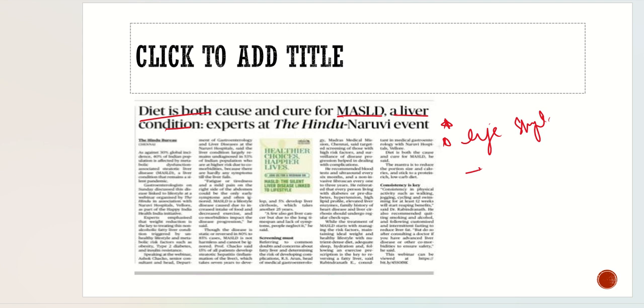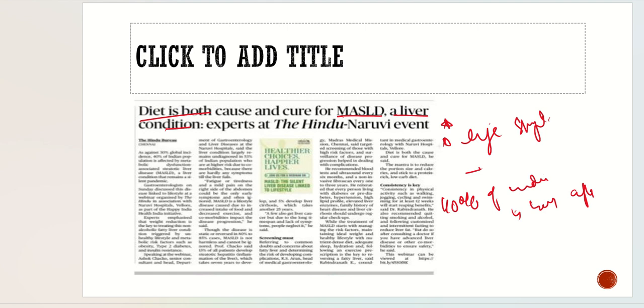It is caused majorly by the diet pattern followed by the people in our country. According to the data, approximately 40% of the Indian population is being affected by this disease.